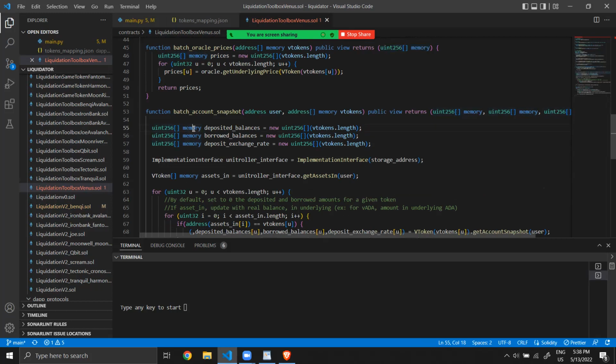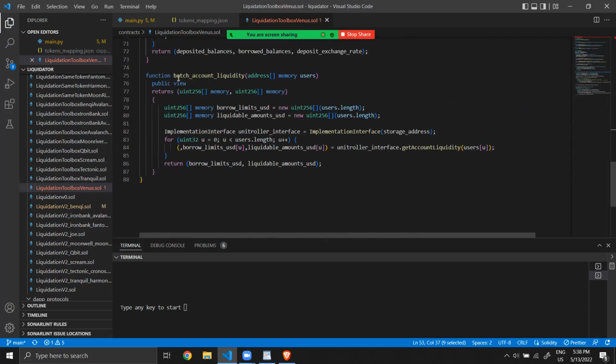But I can also look for one user the deposited balances of all the V tokens, the borrowed balances of all the V tokens, and also the exchange rate of a V token with the underlying asset. Also, this was added in my homemade contract: getting the liquidable status for a set of users instead of only one user.